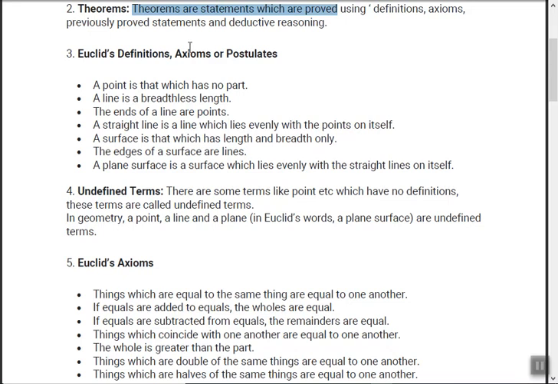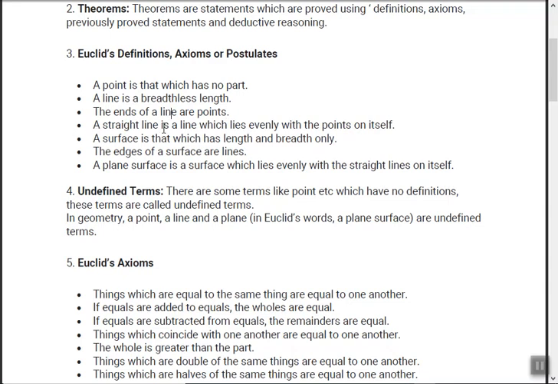Now Euclid's definitions, axioms or postulates. Let's see. First we will be studying these definitions. A point is that which has no part, means a point cannot be divided further. A line is a breadthless length, right? Suppose if I ask you what is the breadth of a line, means you draw a line and what is the breadth, you can't say anything. The ends of a line are points, right? Any line which ends, for that matter here it will be segment, any segment which ends, it ends in 2 points only, right? 1 point here and 1 point here.